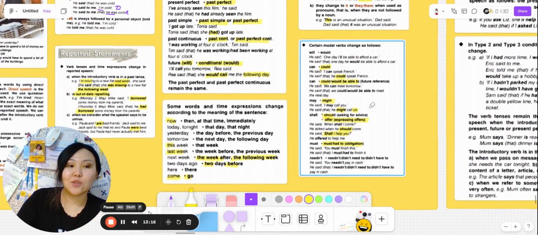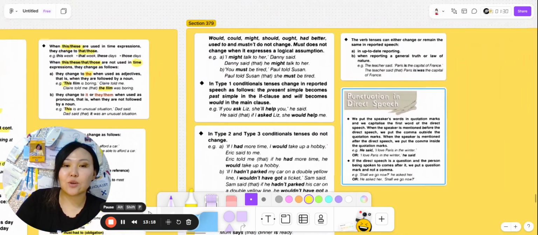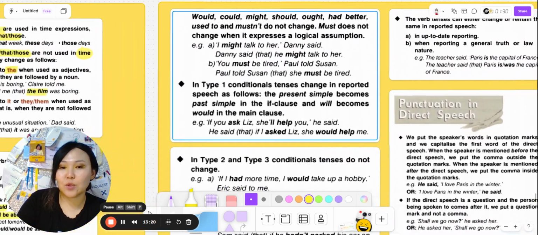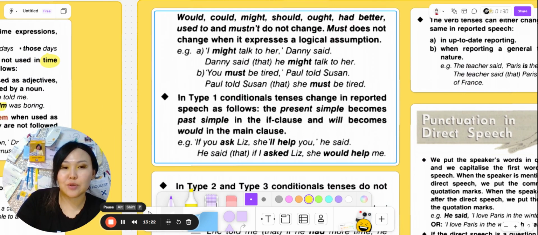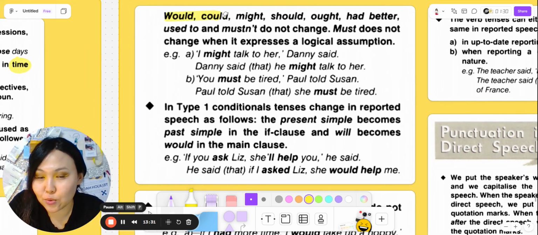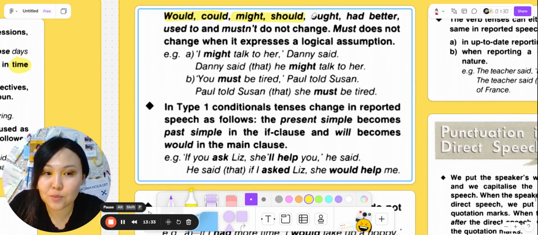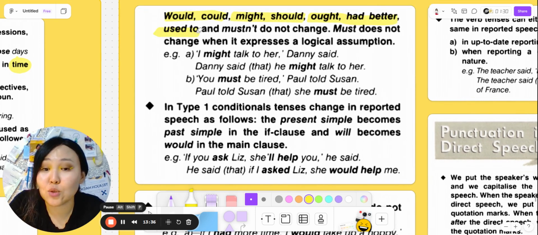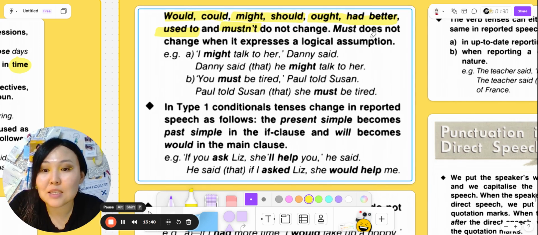Also, we'll talk a little about would, could, might, should, ought, had better, used to, and mustn't. They don't change. Must doesn't change when it expresses a logical assumption. So it means that when it's not obligation.